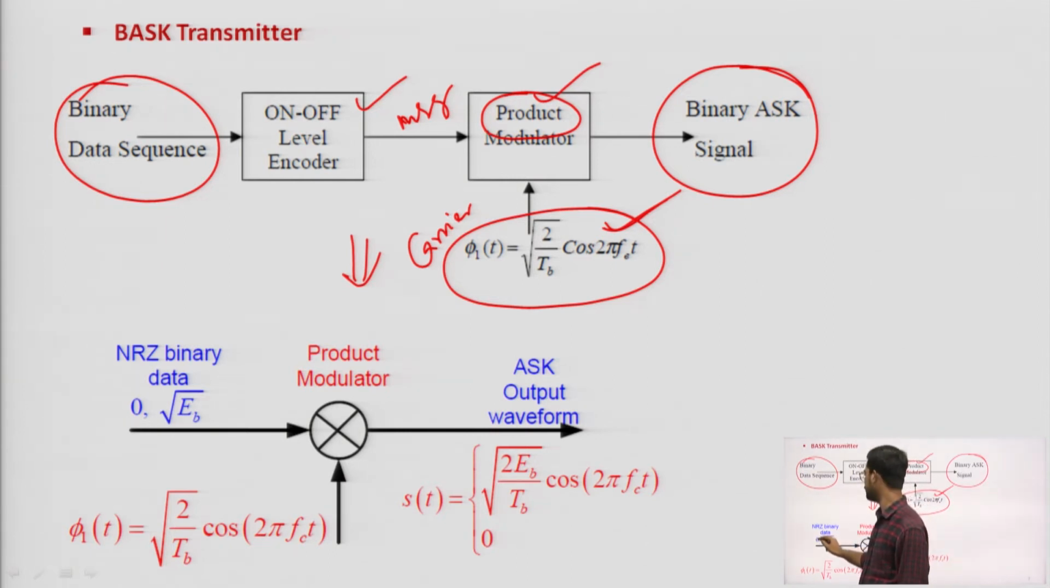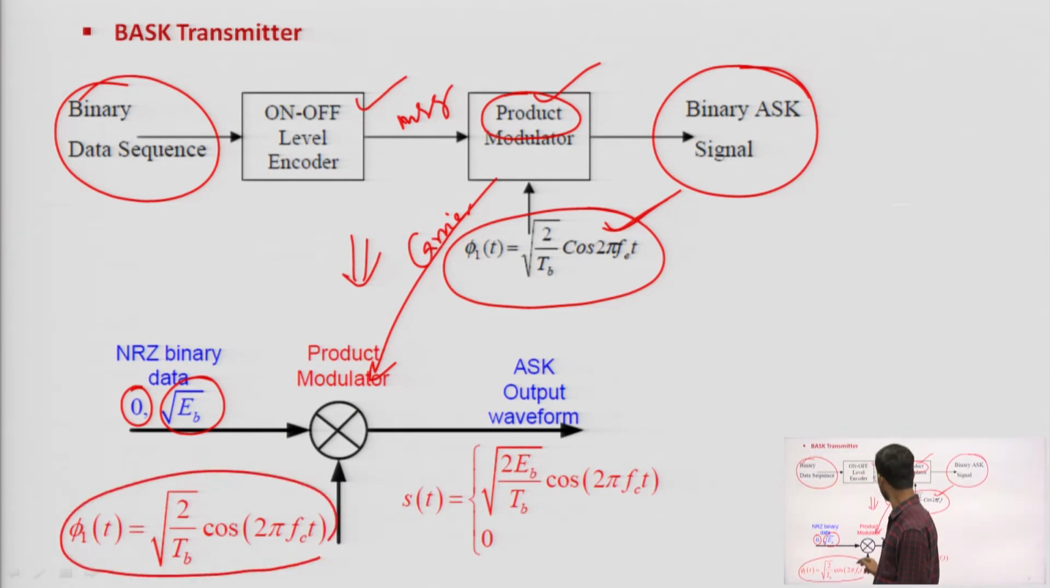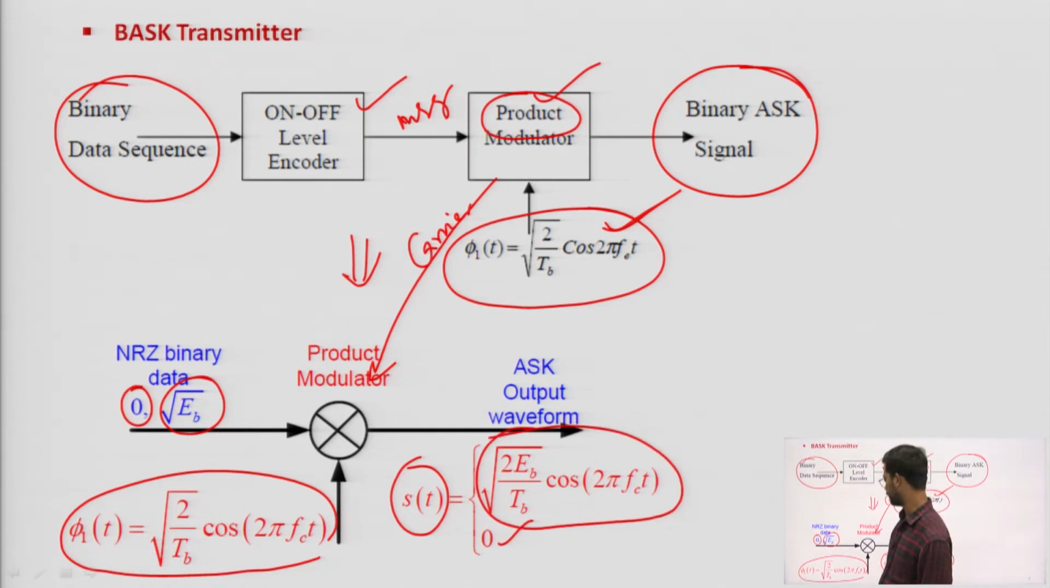This is the simplest version. If 0 is there, that would be 0 energy; if 1 is there, that would be root Eb energy, and this is the product modulator. Our carrier is phi 1 of t, that is root over 2 by Tb cos 2 pi fc t. If I multiply this, I get the ASK output waveform s of t equal to root 2 by Tb cos 2 pi fc t multiplied by 0 if I send 0, and root 2 Eb by Tb cos 2 pi fc t if I send the symbol 1.